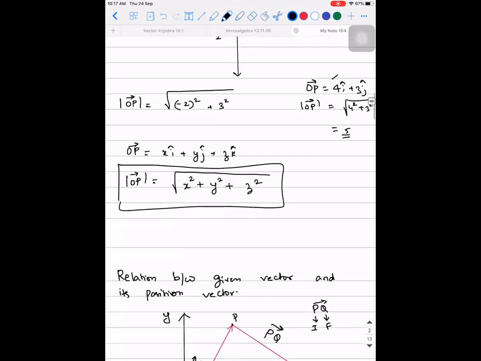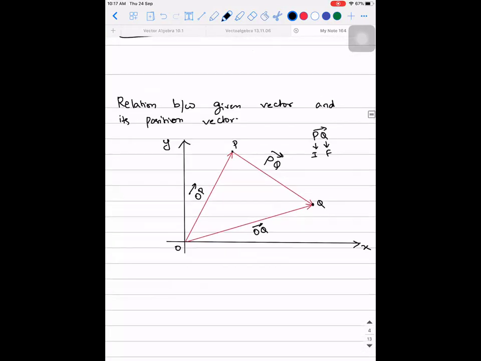Now I'm going to use the same logic here, except the fact that there it was completely along X direction and Y direction. So observe, what are the three vectors we have in our hand? OP vector, PQ vector, and OQ vector. Since it forms a triangle, what is my objective? My objective is to write the given vector, in this case PQ vector, in terms of its position vectors. What are the two position vectors PQ will have? OP vector and OQ vector.